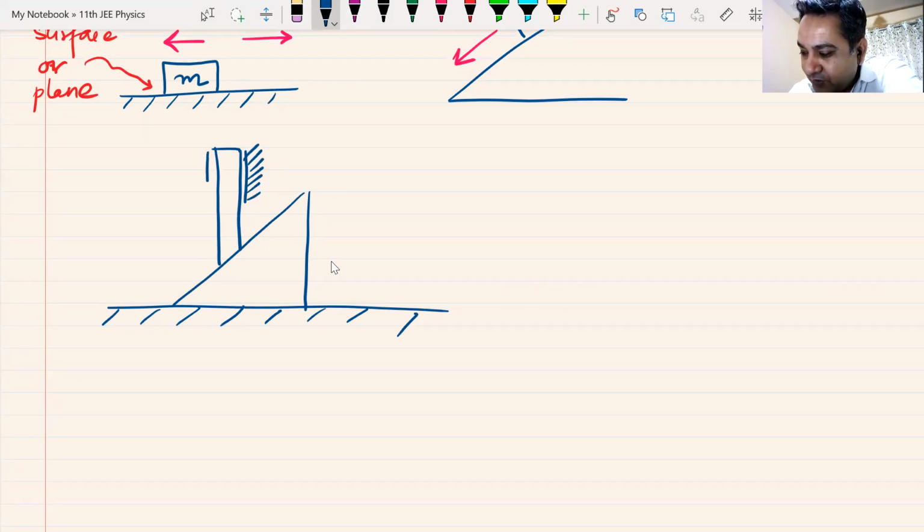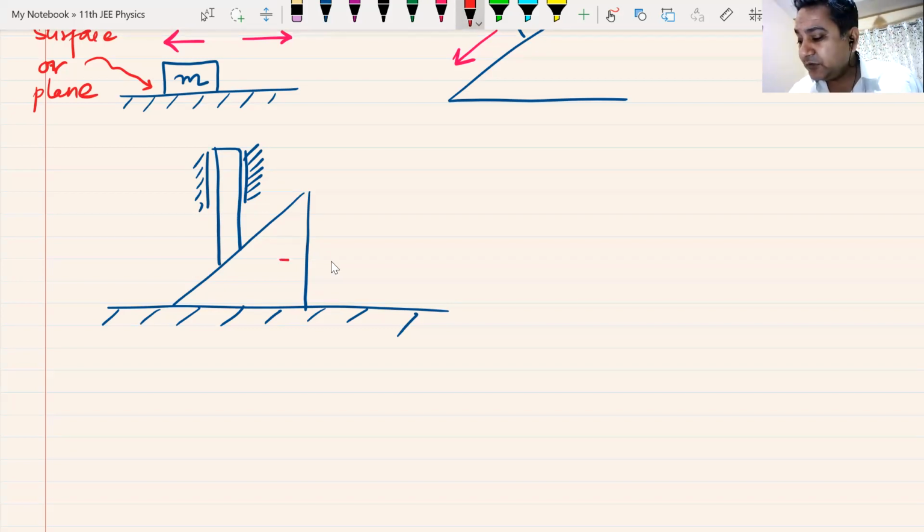We are just doing one part of this question, and I've put this rod in between rails. Basically, I want you to understand how this plane constraint or wedge constraint or surface constraint works. Now, simple question. Physics is simple. It's logical. It's not like chemistry, where you have 10,000 exceptions.